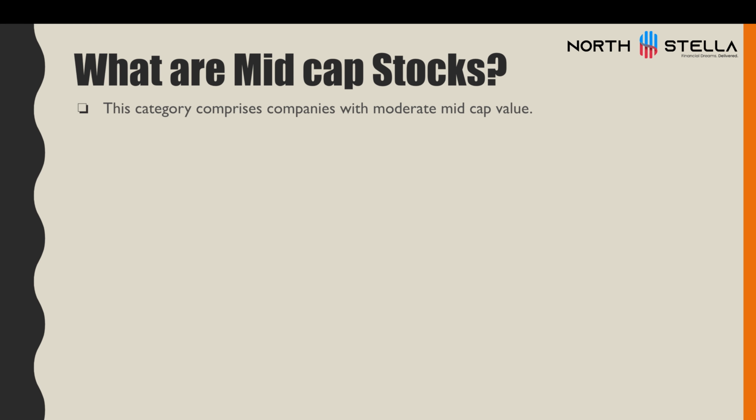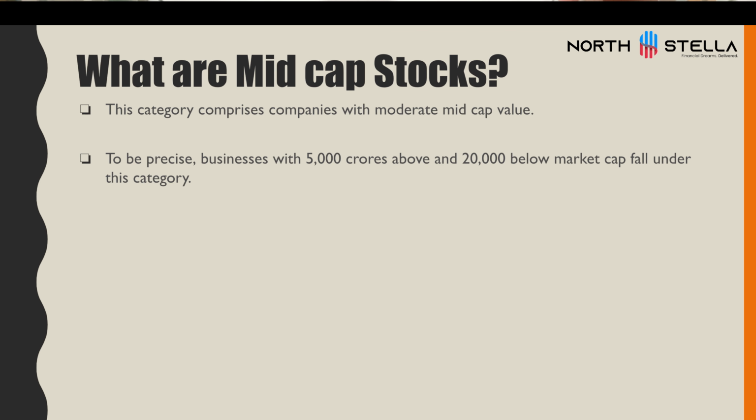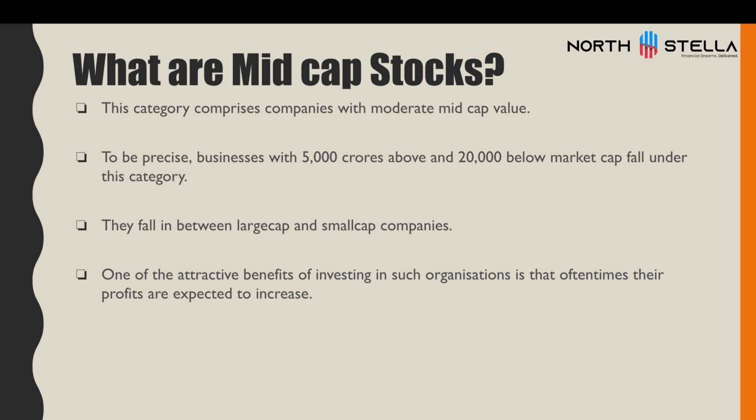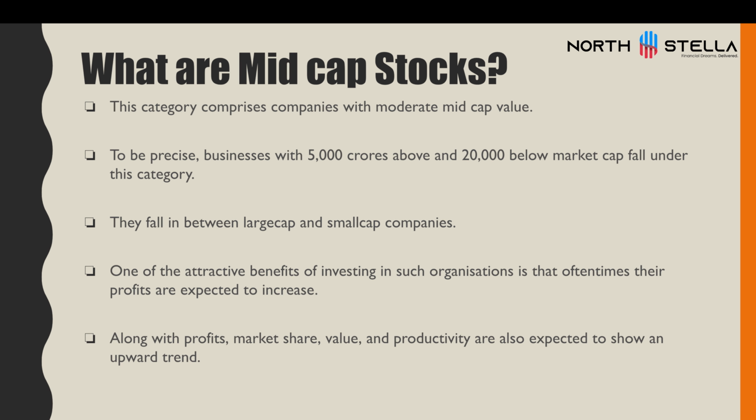Before understanding the midcap fund as a category, you have to understand what midcap stocks are. Midcap stocks are companies with moderate market value. They are businesses with 5,000 crores to 20,000 crores market cap. These companies generally fall between large and small cap companies, and the benefit of investing in them is that the profits are expected to increase over a period of time, and not only the profit increases, it increases its market share, its value and its productivity as well, which shows an uptrend in any mid-cap company.